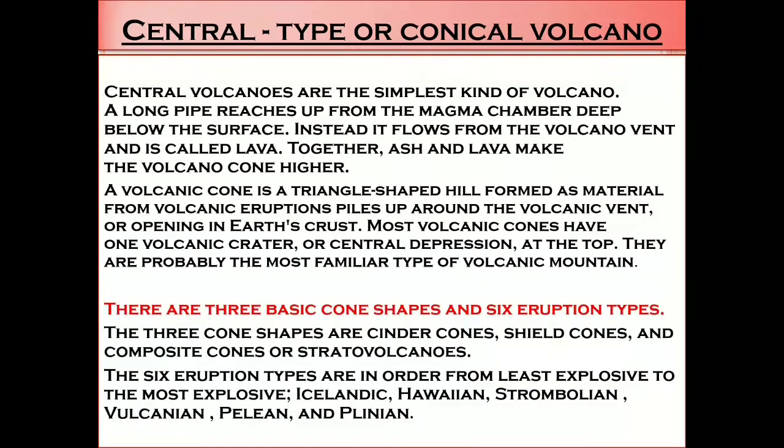There are 3 basic cone shapes and 6 eruption types. Okay, so 3 basic cone shapes and 6 eruption types. The 3 cone shapes are cinder cones, shield cones and composite cones, or you can say stratovolcanoes. And the 6 eruption types are, in order from least explosive to the most explosive: Icelandic, then Hawaiian, then Strombolian, Vulcanian, Pelean and Plinian.